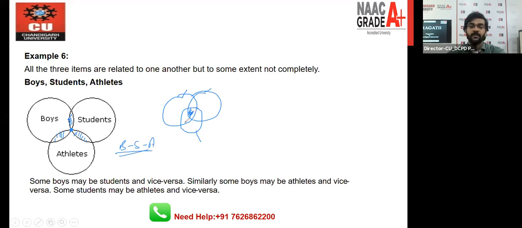For example, like this. Okay. So boys can be students, boys can be athletes, or some students can be athletes, but it's not possible that boys can be students and also athletes in the same way, right? So this is not the possible case. This is the possible case. So always remember, this case is very different from this one, right? So these two are different cases. Very important thing you should be aware of, right? So let's move toward the next thing.